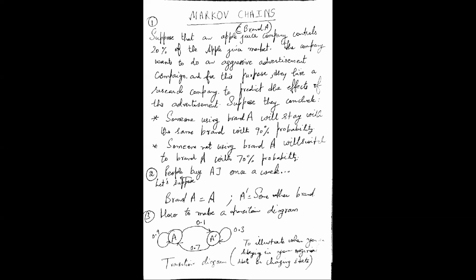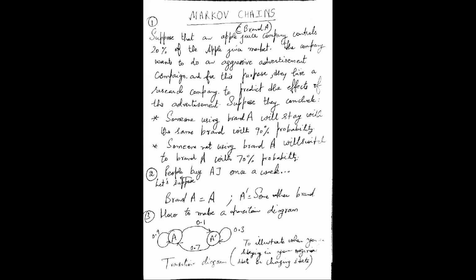Since I have to work with probabilities, I will use some notation. I will denote the usage of brand A with capital A, and usage of some other brand with capital A prime. So A prime tells me somebody not using brand A, and A tells me the usage of brand A.